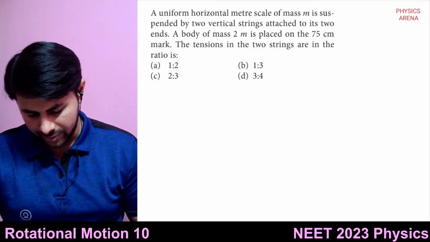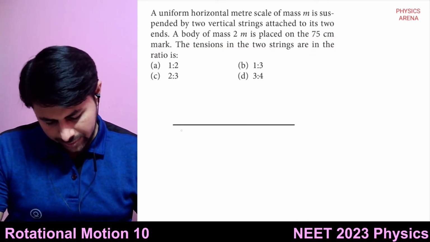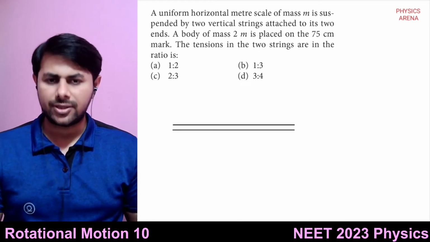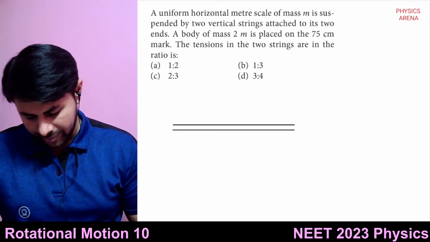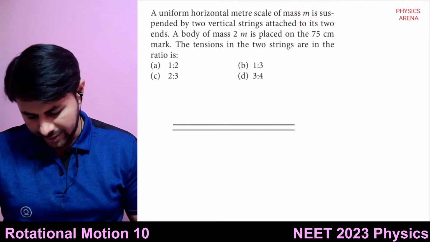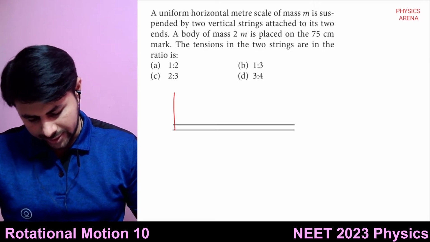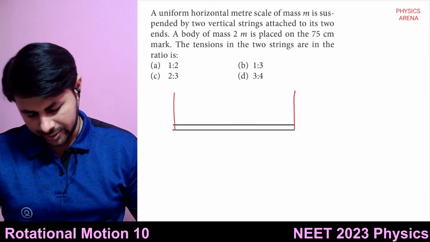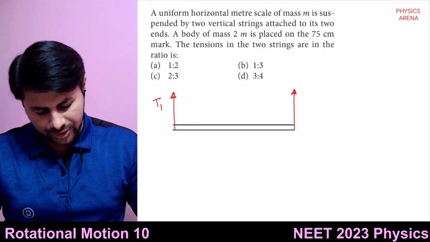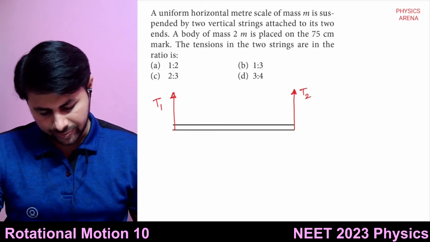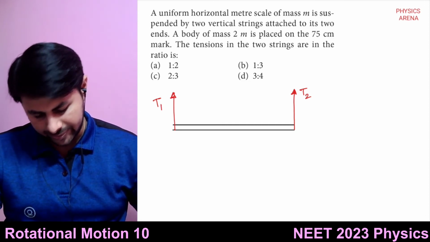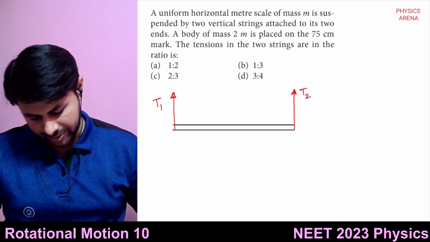So there are two strings and a horizontal meter scale of mass m, suspended by two strings. There will be tension T1 in the first string and T2 in the second string. A mass of 2m is placed at 75 centimeters.